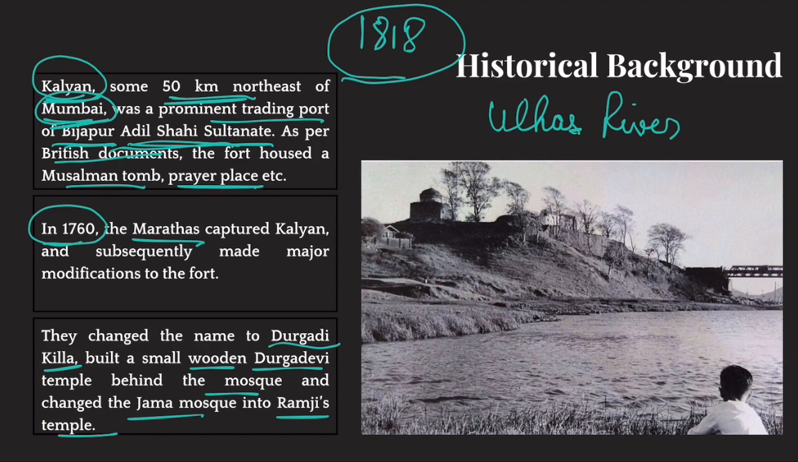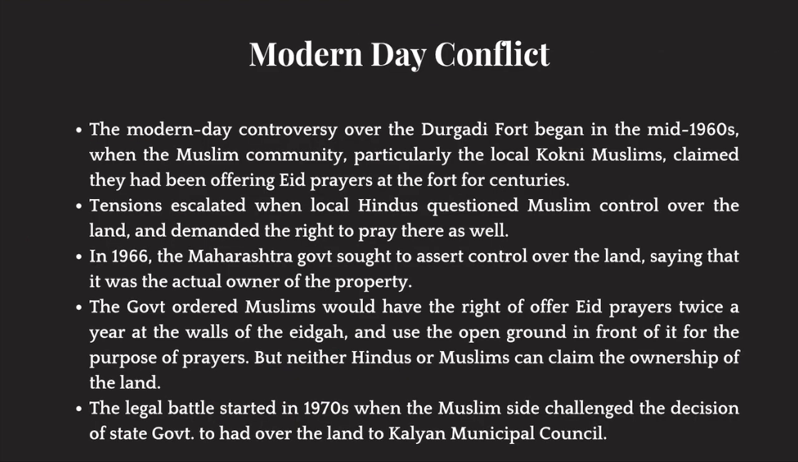Okay. Now, what happened then? In the 1960s, Hindus and Muslims clashed. Local Konkani Muslims claimed that they had been offering Eid prayers at the fort for centuries. But the Hindu community also questioned the right of the Muslim community to have this place exclusively to themselves. The Hindu community said that we also have the right to pray at this place.